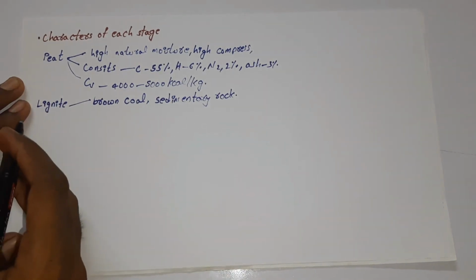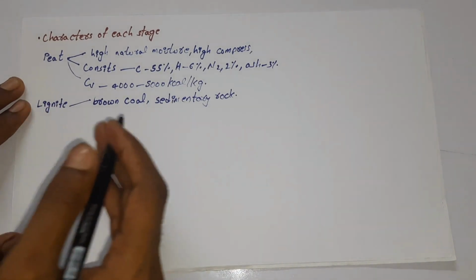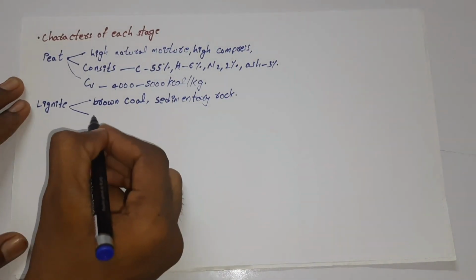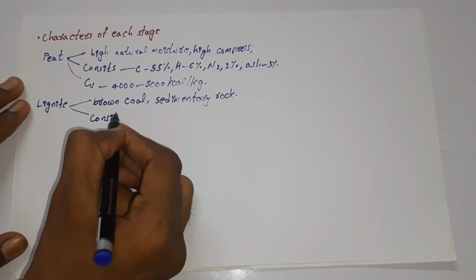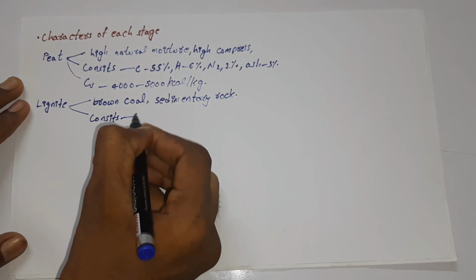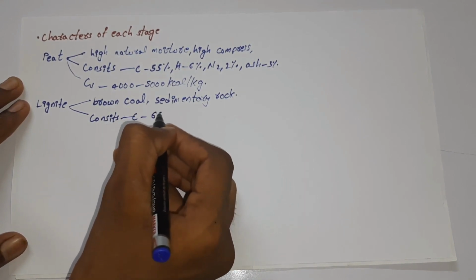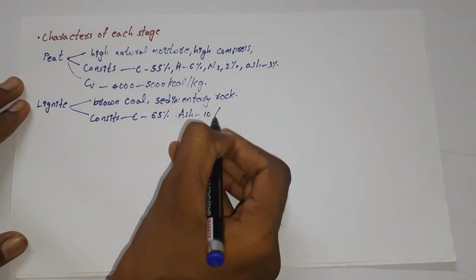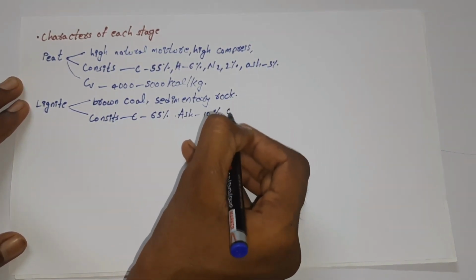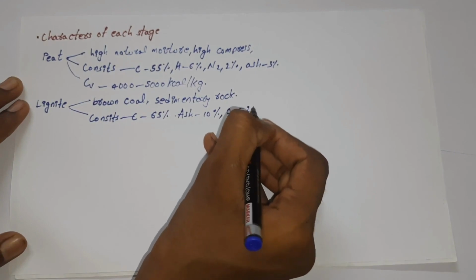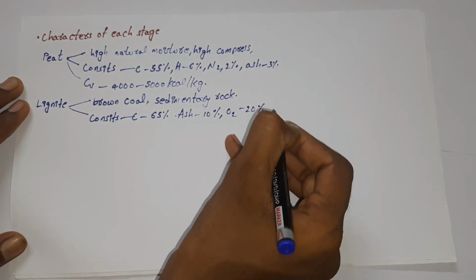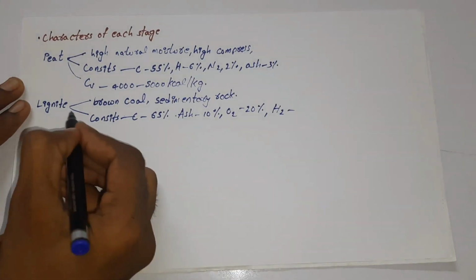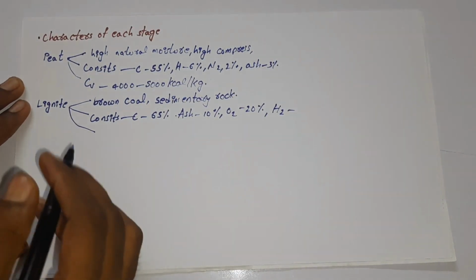Now let us see what lignite consists of. It consists of carbon 65% and ash 10%, and it includes oxygen 20%, and the remaining is hydrogen.